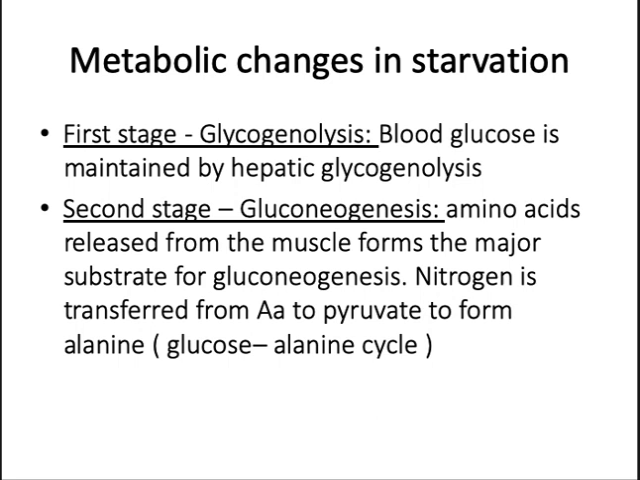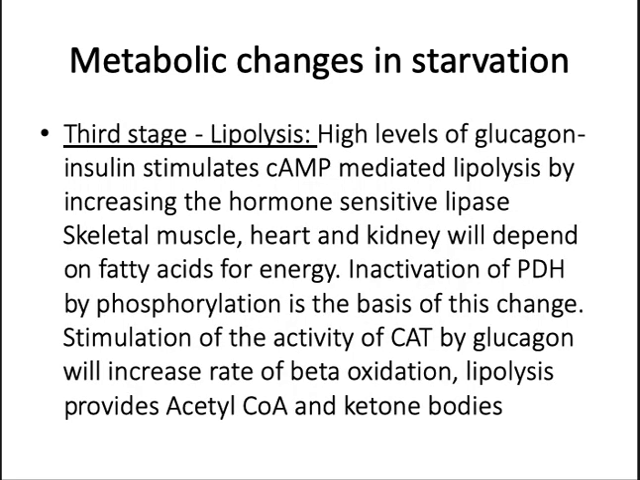The third stage is the lipolysis. Here the high levels of glucagon and low insulin stimulate a cyclic AMP mediated lipolysis by increasing the hormone sensitive lipase. So the skeletal muscle, heart and the kidney will depend on the fatty acids for energy. This simultaneously inactivates the pyruvate dehydrogenase by phosphorylation, and this is the mechanism by which this acts. So the stimulation of the activity of CAT by glucagon will increase the rate of beta oxidation, and it also provides acetyl-CoA and also the ketone bodies, right?